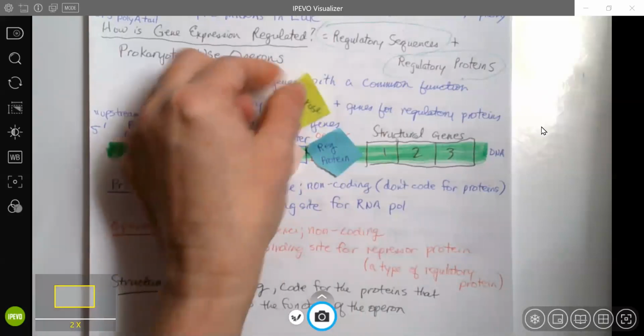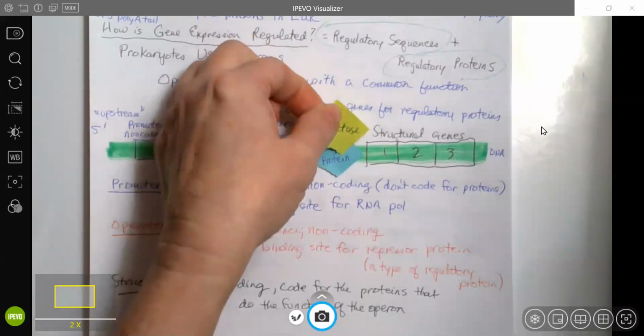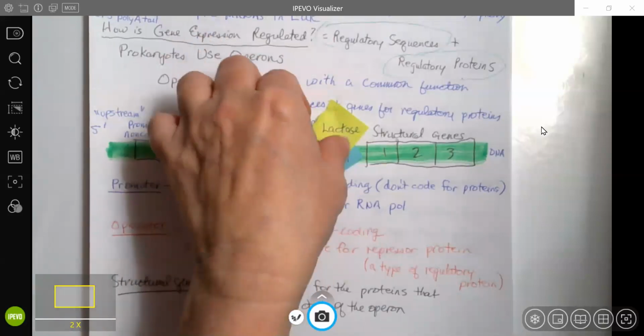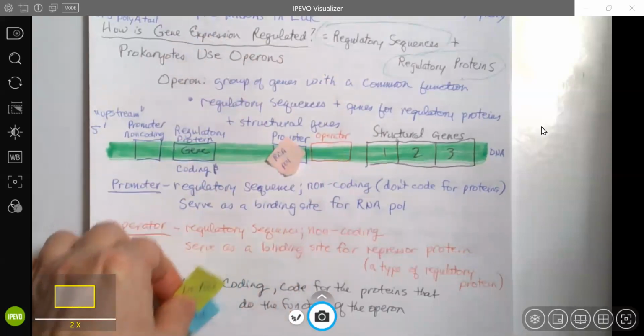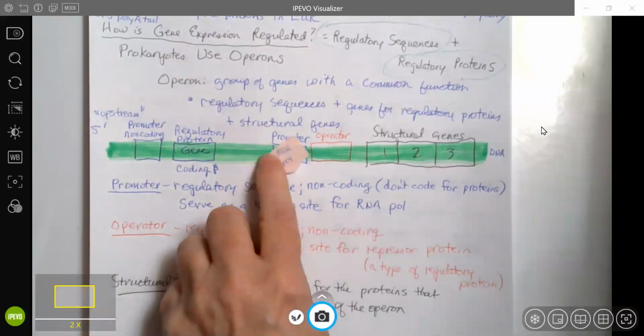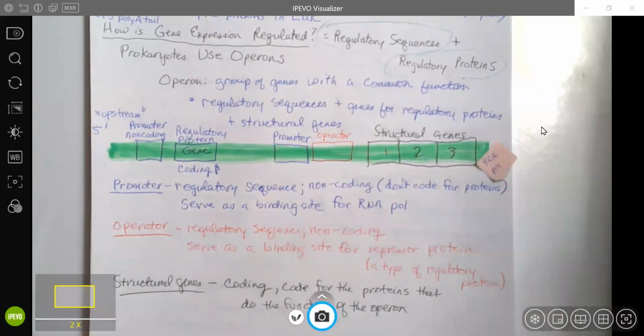Now, let's say I throw some lactose in the mix. Lactose functions as an inducer molecule for this operon. Lactose actually binds to the regulatory repressor protein and changes its shape, which changes its function so that the regulatory protein can no longer bind to the operator. Now that lactose is present, the regulatory protein cannot bind to the operator, so RNA polymerase is free to transcribe these structural genes, which make enzymes that digest lactose.